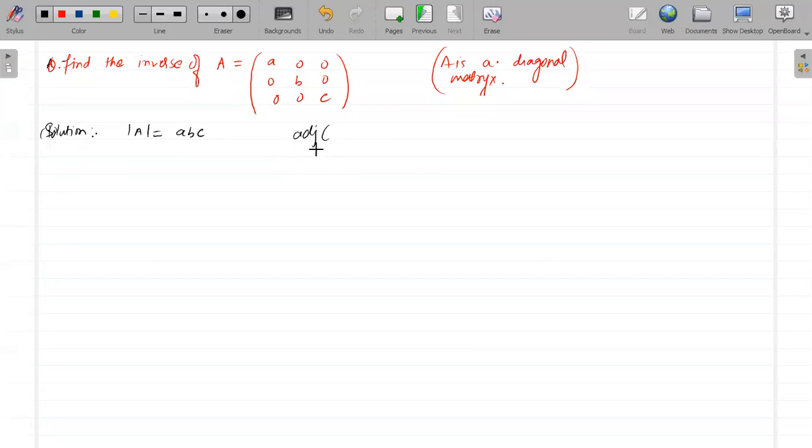Now second, I will try to find the adjoint of A. To find the adjoint of A, I will find the cofactors. The cofactor of A will be BC, right? The cofactor of 0 will be 0. The cofactor of this one will be 0. So adjoint of matrix A will be simply BC, 0, 0, 0, AC, 0, 0, 0, AB. Is everybody getting this as the adjoint? Yes.